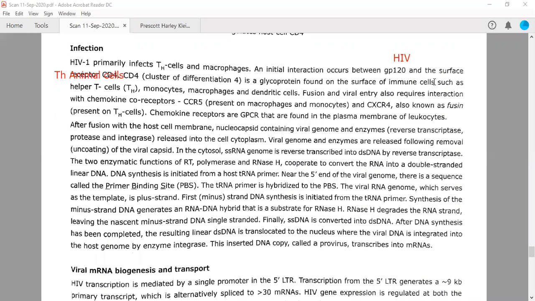Fusion and viral entry also require interaction with a chemokine co-receptor. As I told you, the chemokine co-receptor is also required. There are two types. In case of macrophages, it is called CCR5, whereas in case of T helper cells, it is CXCR4, which is also called fusin. You can underline these. These are called chemokine co-receptors, which are also required during infection. One is CCR5, which is present over macrophages and monocytes, because I told you monocytes will make macrophages in tissues, right? They will be differentiated into macrophages.